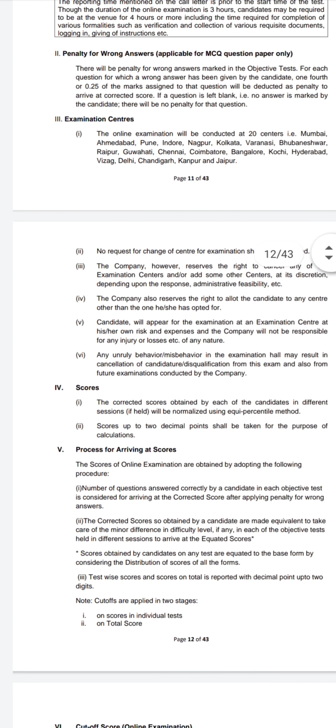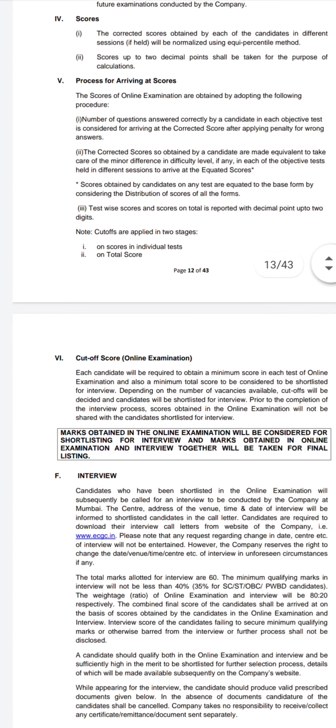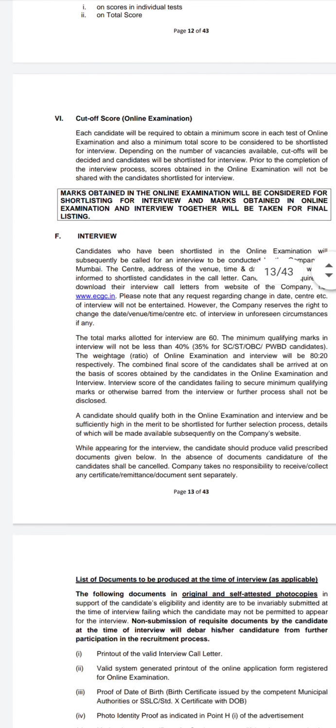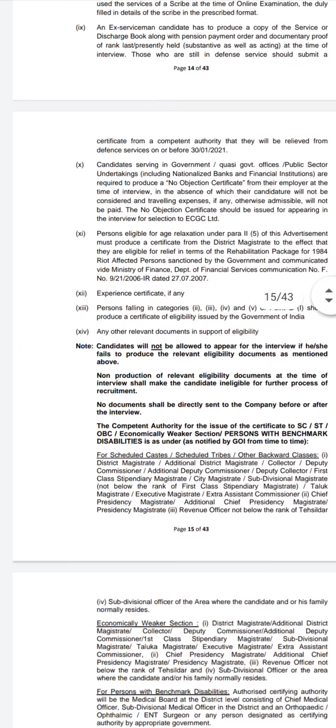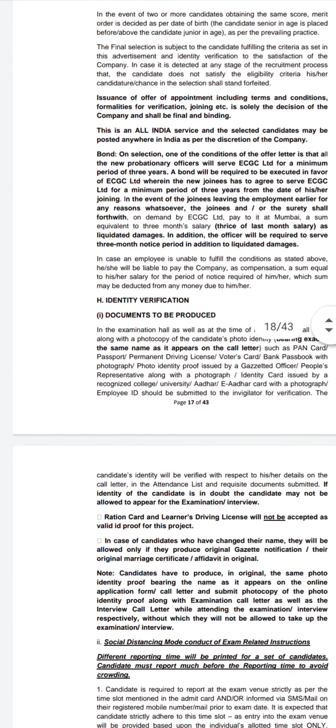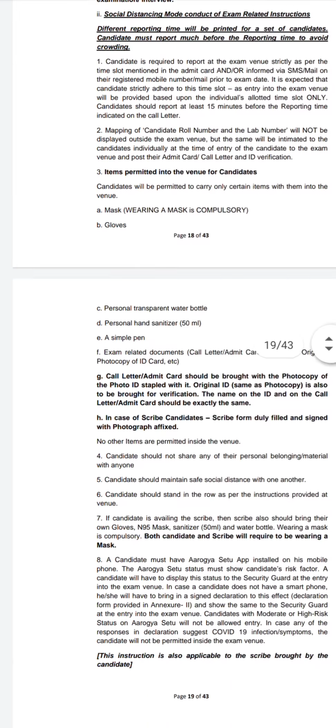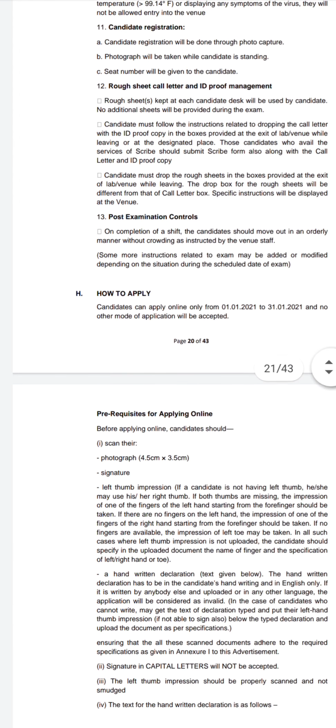These are the examination centers. Around 20 centers are there: Mumbai, Ahmedabad, Pune, Indore, Nagpur, Kolkata, Varanasi, Bhubaneswar, Raipur, Guwahati, Chennai, Coimbatore, Bangalore, Kochi, Hyderabad, Vizag, Delhi, Chandigarh, Kanpur and Jaipur. This is the detail about the interview, and these are the details about the criteria.